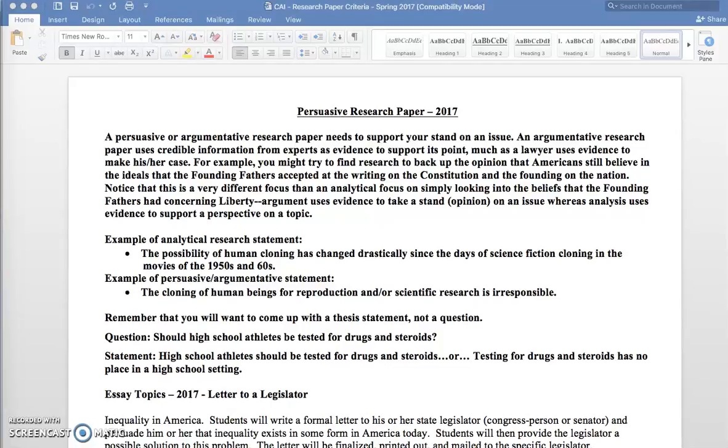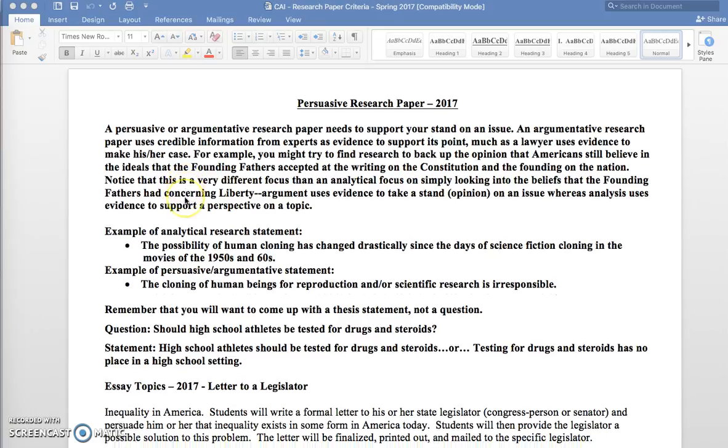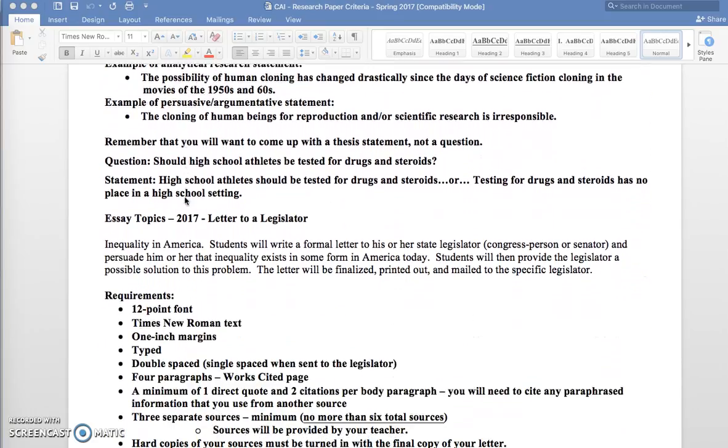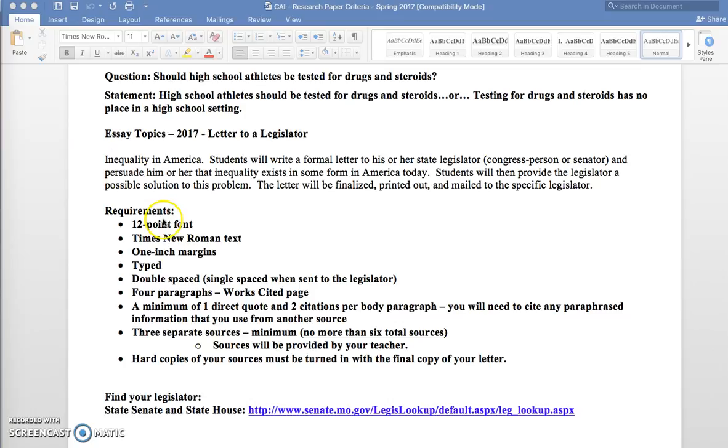Okay, this is some information for those people that missed class yesterday on your persuasive research paper. This document is actually found on Blackboard from Wednesday, and as you can see, your essay that you're writing is a letter to your legislator. So you are going to write a persuasive essay about inequality in America, and I'm going to give you some information here.